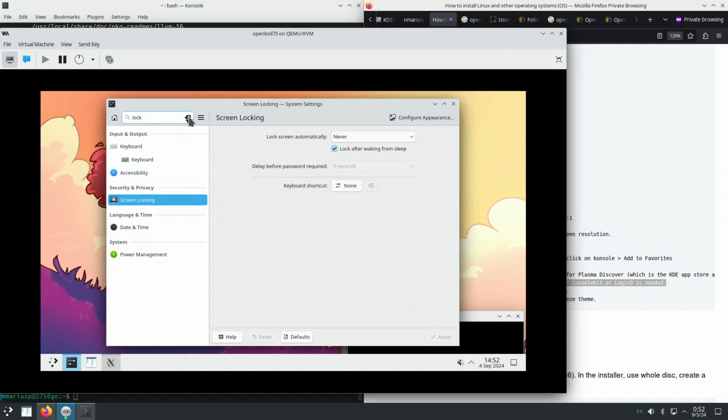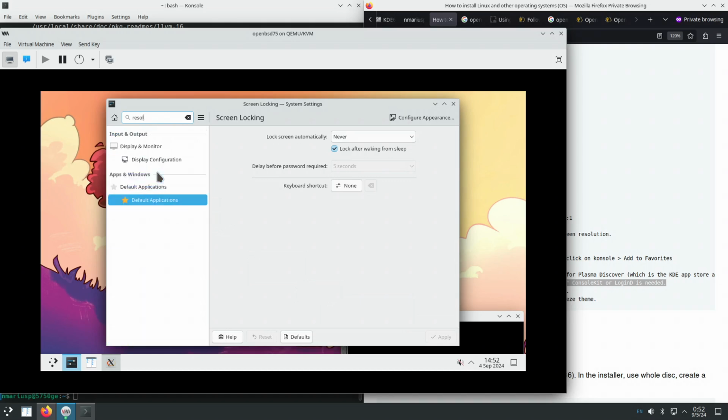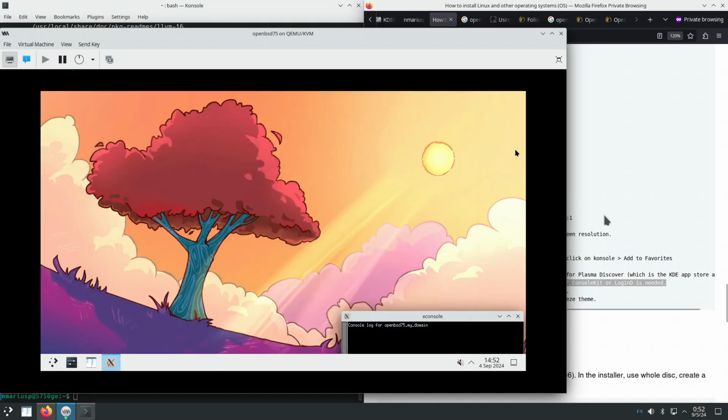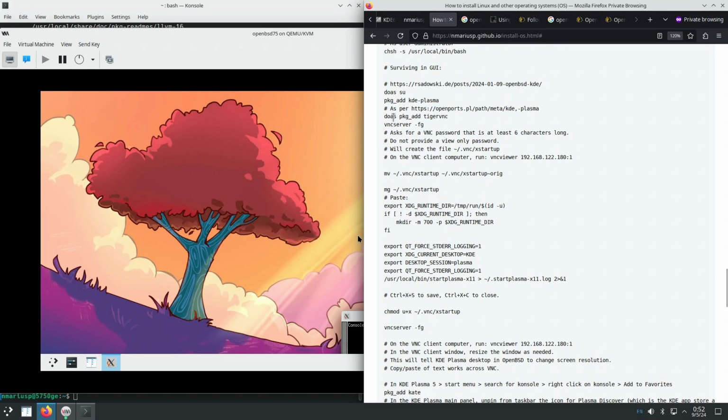Because in QEMU I cannot easily change the screen resolution, I cannot change it to half of my screen or to 1080p, for instance. I want to install the VNC server TigerVNC, and then I'm going to connect to the virtual machine using a VNC client. So let's do that. This part. First of all, I want to disconnect from the KDE Plasma session.